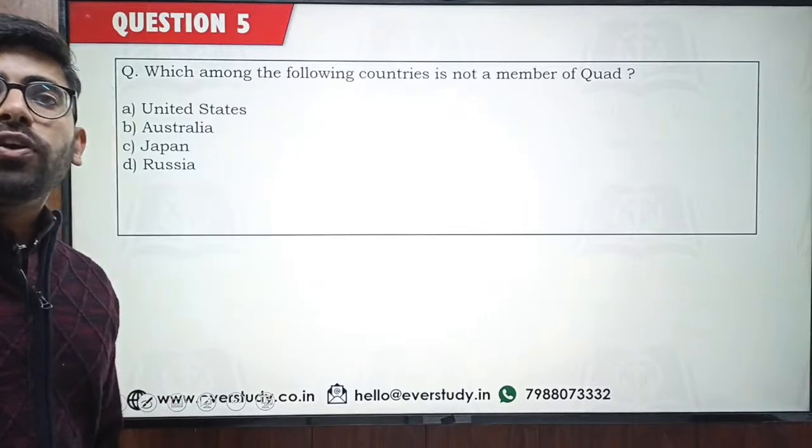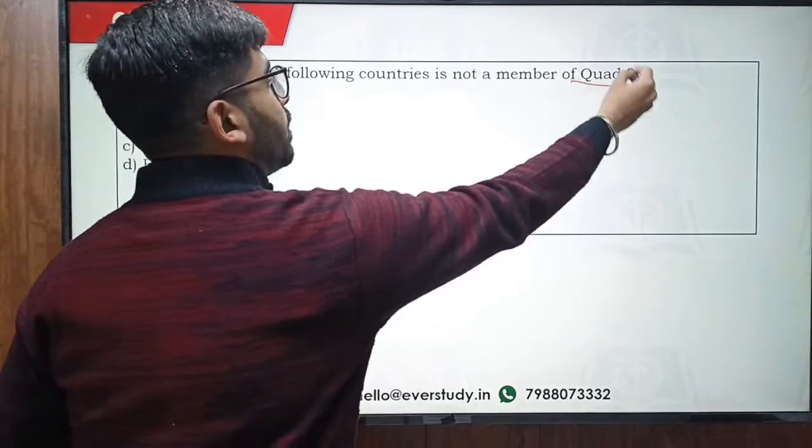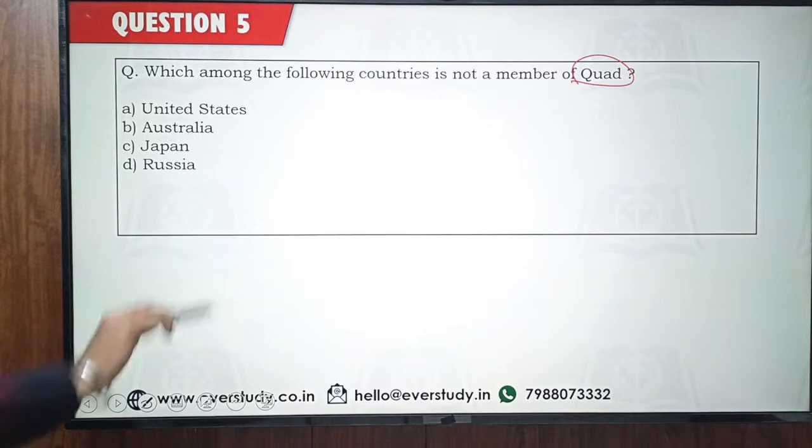Now quickly moving on to the next question. Which among the following countries is not a member of Quad? So again, a term which is specifically mentioned in the Karnataka syllabus. A very simple question. This is something which you must be aware about.